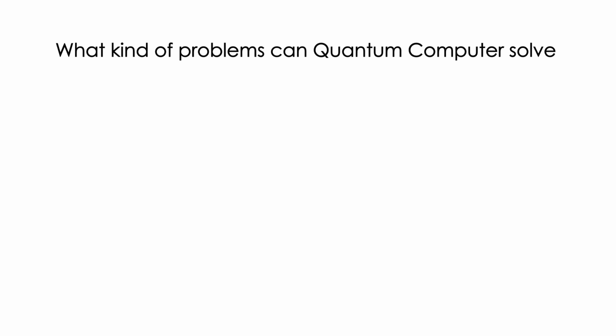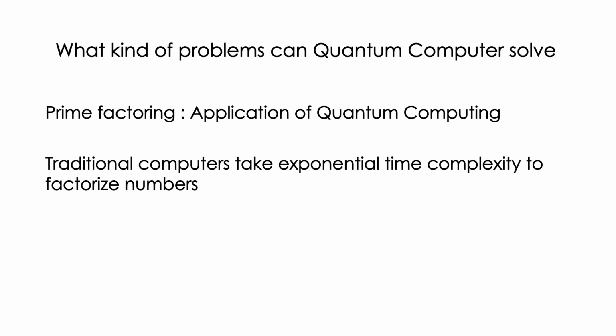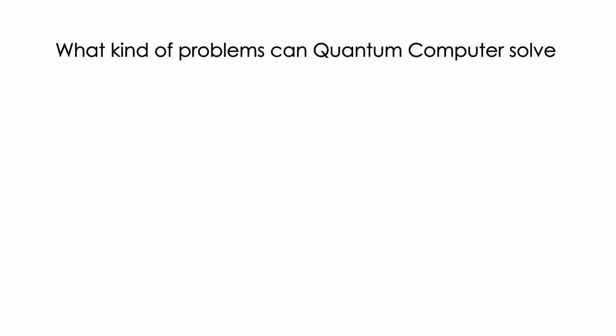Although this is the case, applications of quantum computers can be staggering in our current situation of computing. For example, quantum computers can efficiently solve the problem of prime factorization. Since traditional computers take exponential time to factorize numbers, it is used in modern cryptography to encrypt messages on the internet. A quantum computer can factorize numbers in exponentially shorter time, breaking the current cryptosystems.